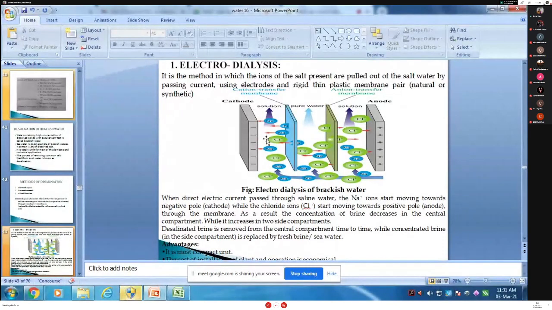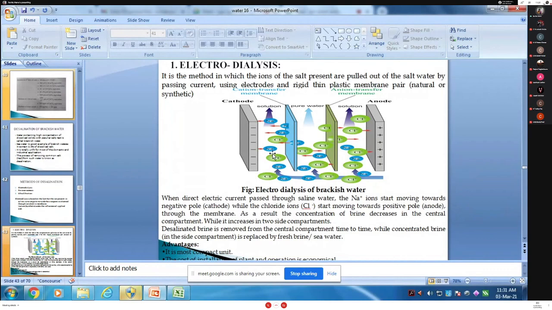These membranes are thin and rigid and permeable to either the cation or the anion. The anode is placed near the green anion selective membrane, while the cathode is placed near the cation selective membrane.